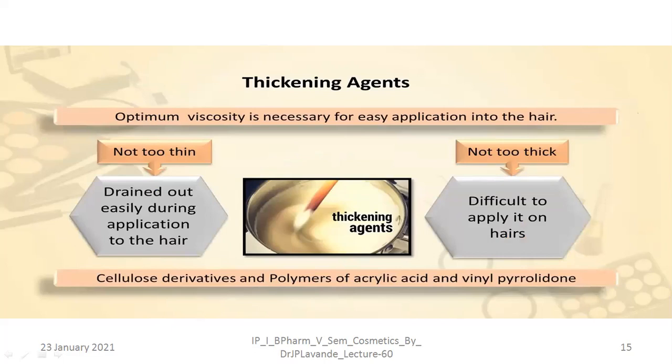At the same time, it is very difficult to clean, right, onto the hairs. So that's why there is a need to go for selection of a proper concentration and proper type of thickening agent in order to make the product consistency that is suitable, that is optimum for their use. Generally, the cellulose derivatives and the polymers of the acrylic acid and the vinyl pyrrolidone are used as a